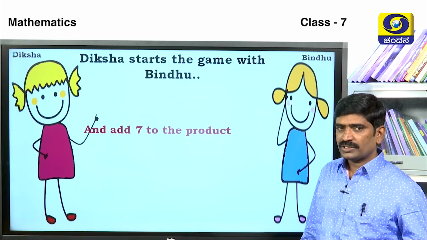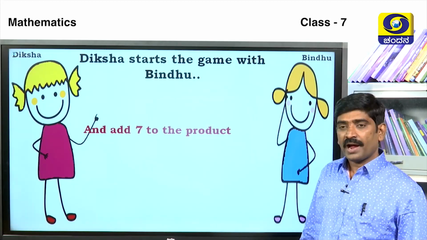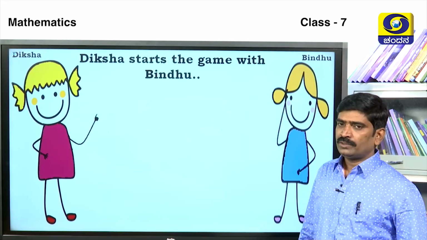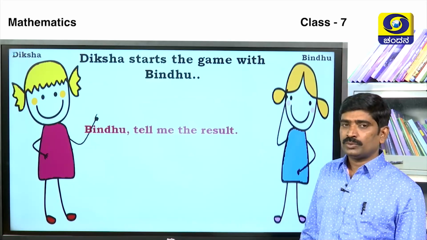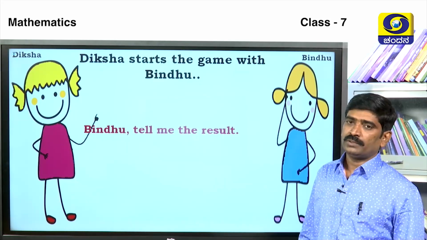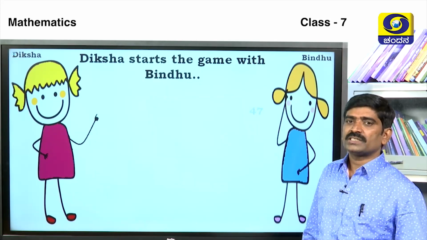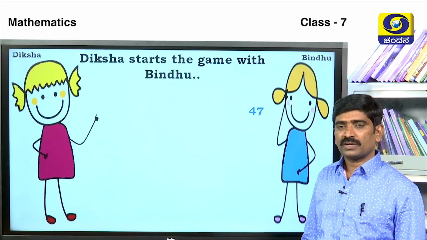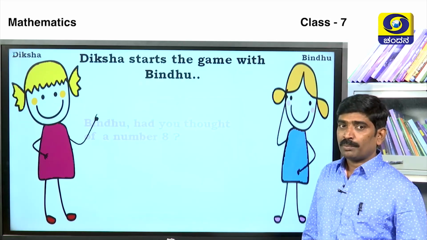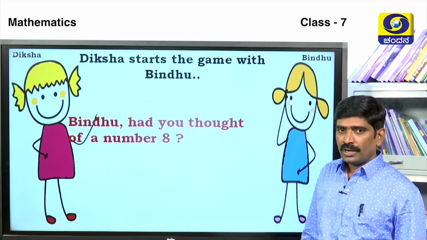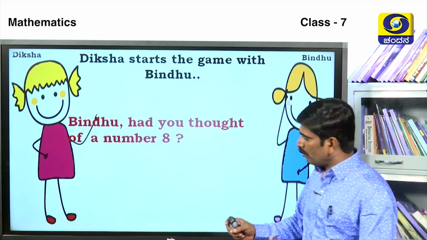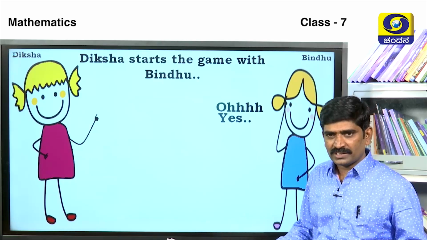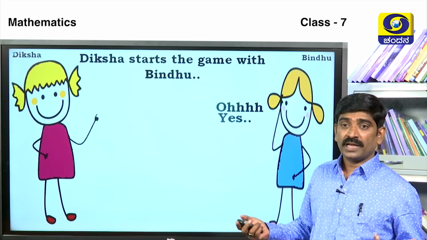Then Diksha says, add 7 to the product. Bindu, tell me the result. Bindu tells the result, 47. Diksha replies, Bindu, had you thought of the number 8? Bindu is excited: oh yes, she is clapping and dancing.